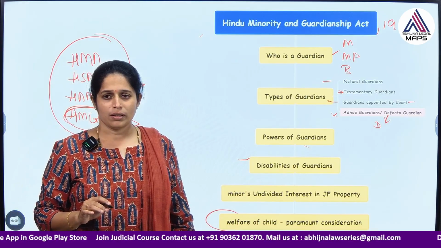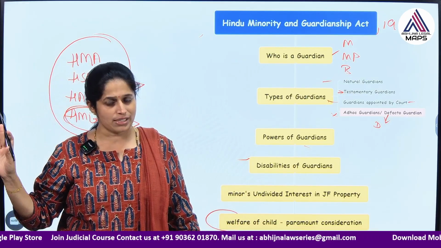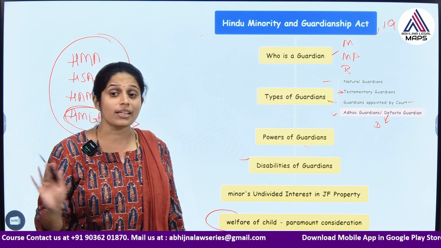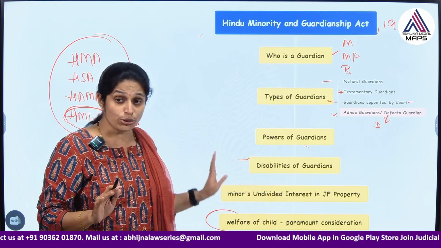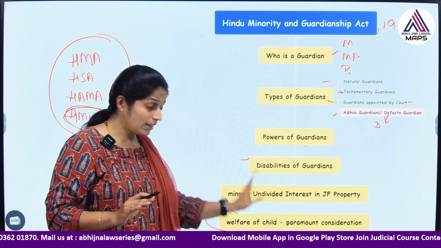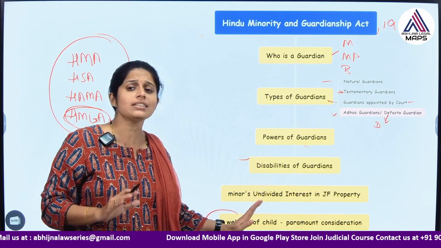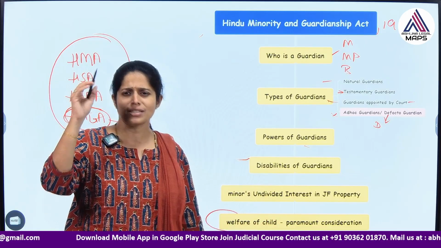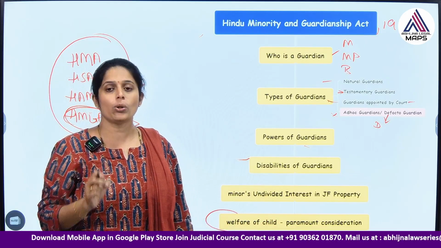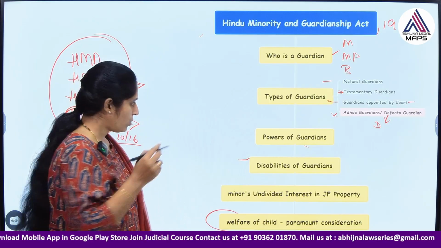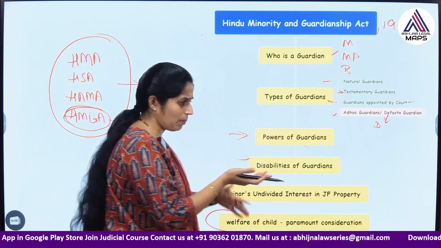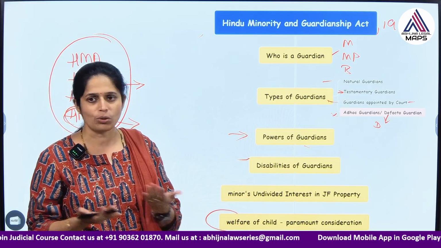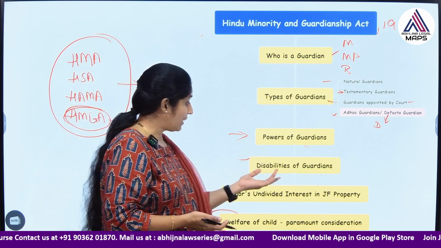If any act is for the welfare of the child, then the court will allow. If the act is not towards the welfare of the child, the court will not allow, even if the act says so. The court should be of the opinion that it considers the welfare of the child. That is why they say that the welfare of the child is the paramount consideration. It is the highest consideration which the court will see. These are some of the powers of the guardians, the natural guardians, the testamentary guardians, as well as guardians appointed by the court. We also see the disabilities of the guardians.